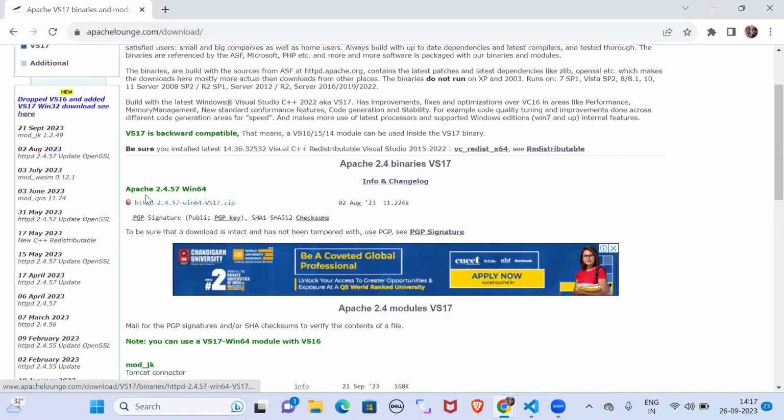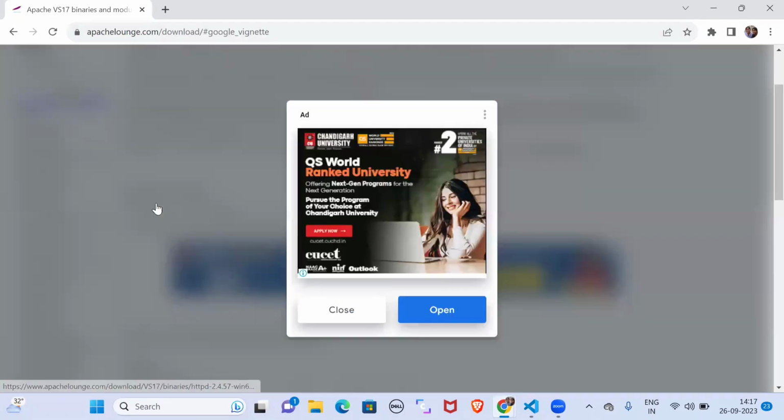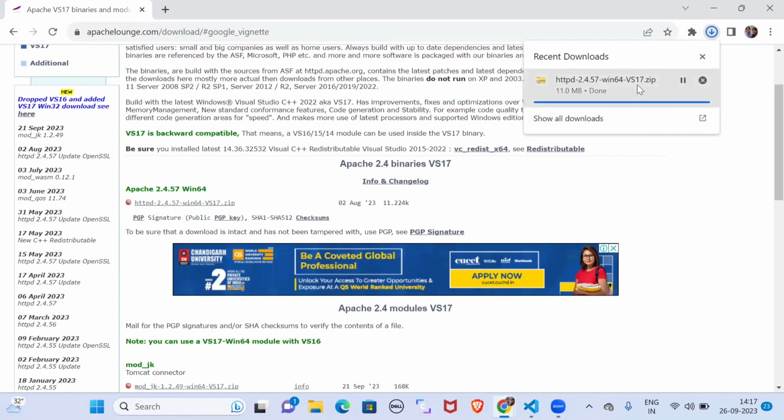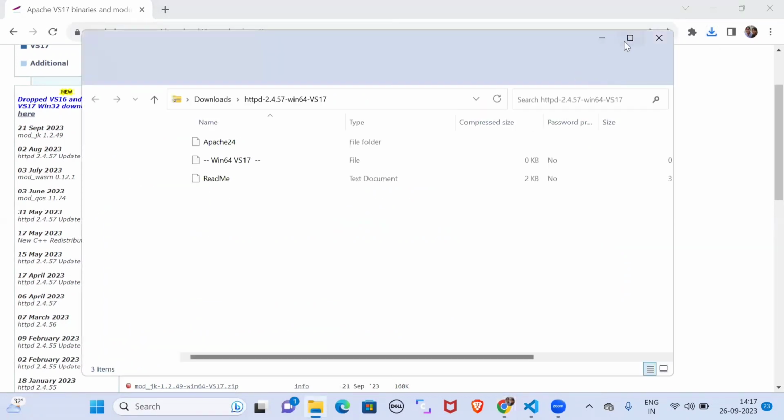Here you can go to Apache 2.4.57 for Windows 64-bit. Here you can click that file. After downloading the file, just open that file.